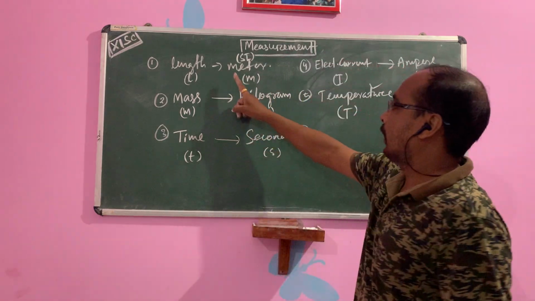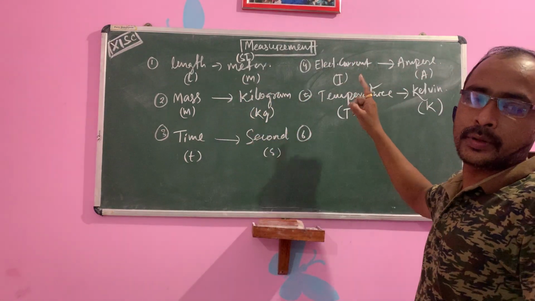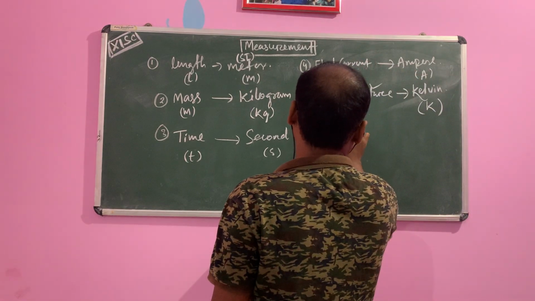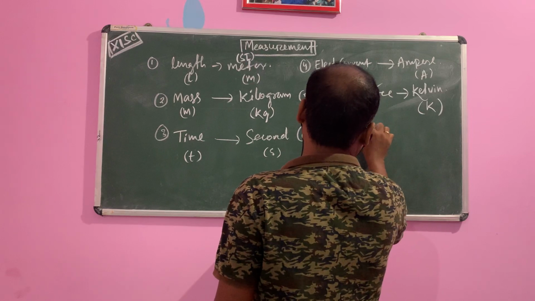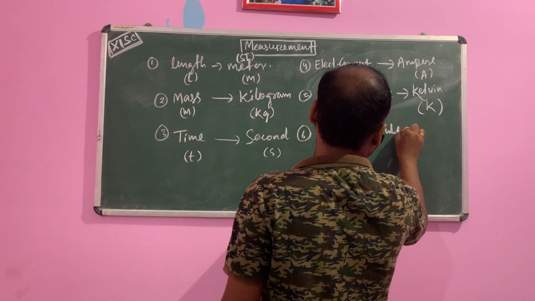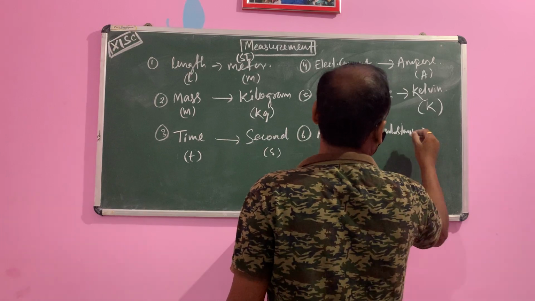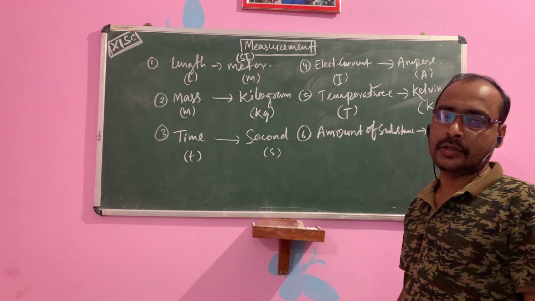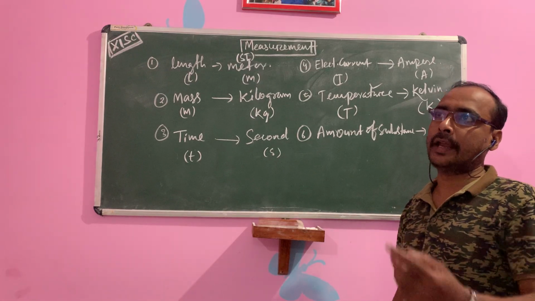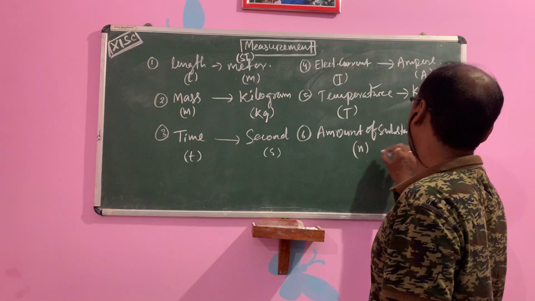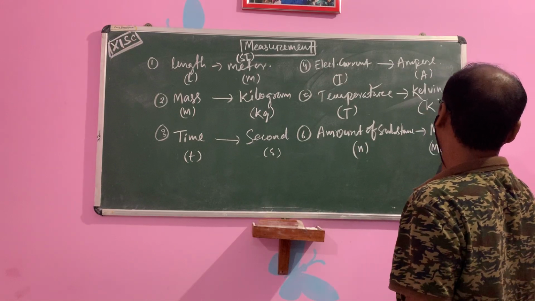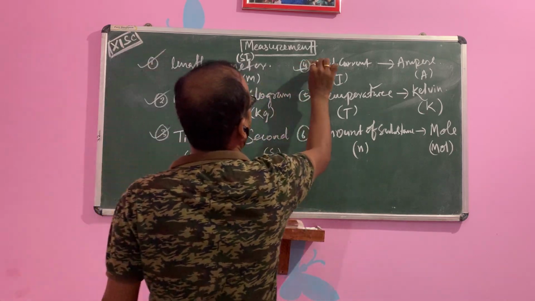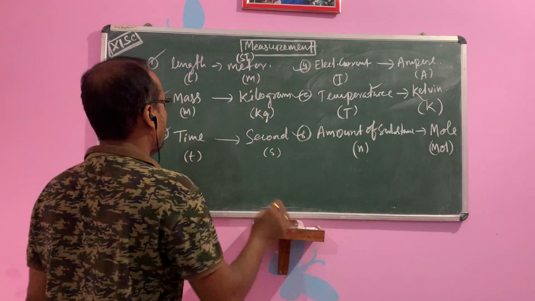Then length, mass, time, electric current, temperature, then amount of substance, mole. This is important. Amount of substance is measured in mole. The symbol is small n, and mole symbol is mol. So these are the 1, 2, 3, 4, 5, 6. These are the most important parts we will discuss.